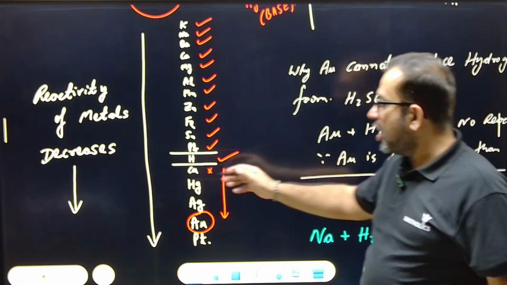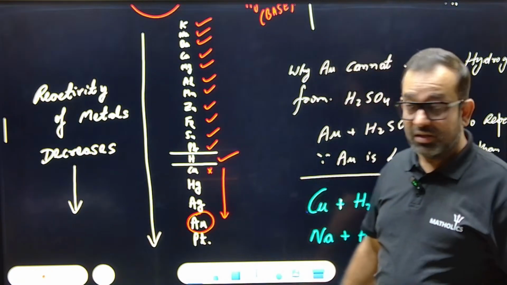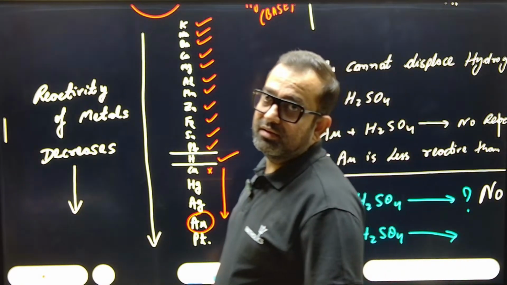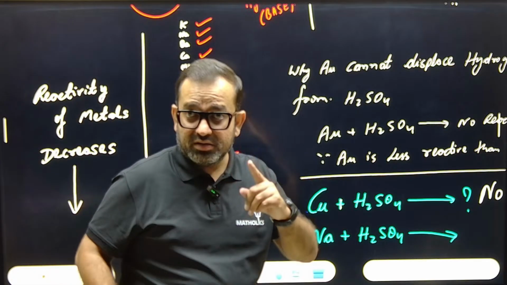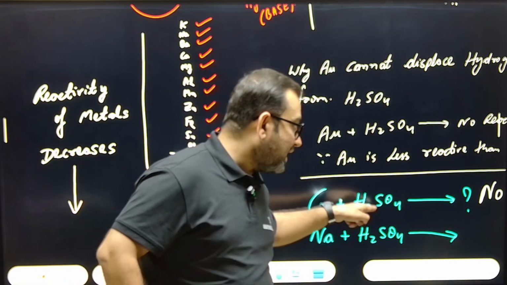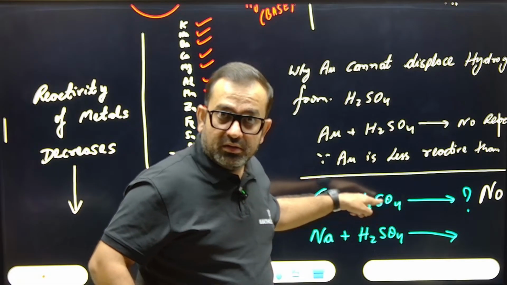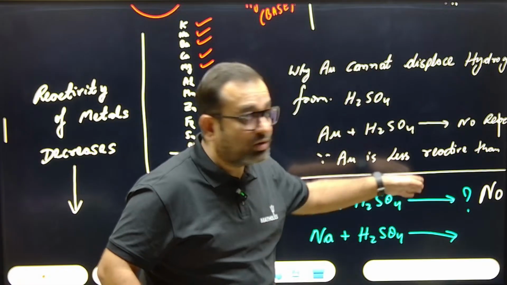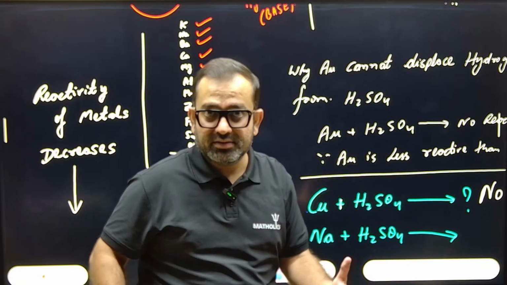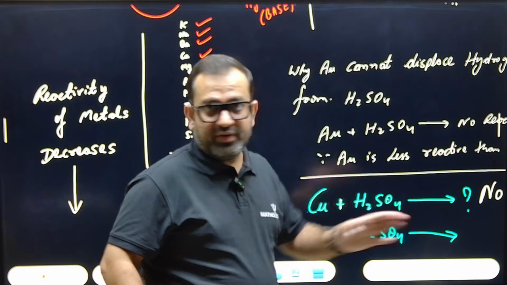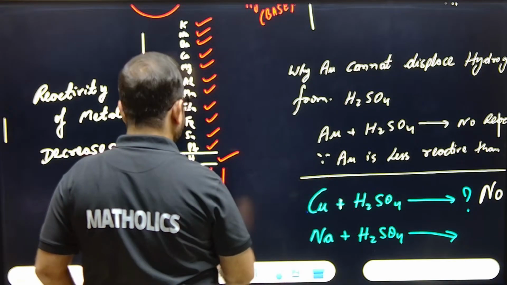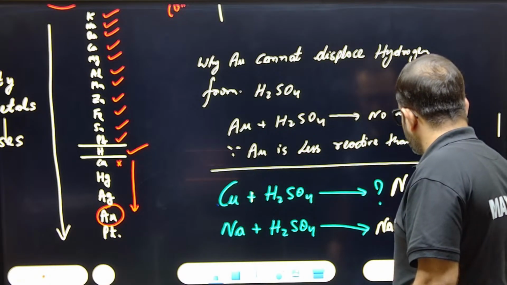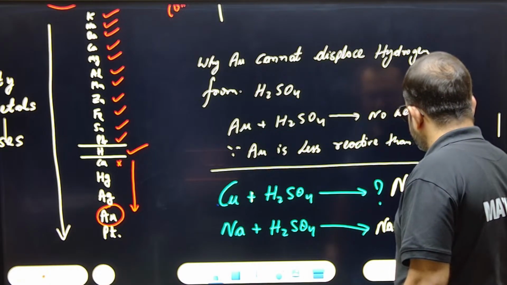And from this we can see that copper cannot displace hydrogen. But in some cases, if this H2SO4 is very concentrated, then copper can displace hydrogen. Mark my words. If this is highly concentrated acid and heat is also given, you have to heat the apparatus, then only this reaction proceeds, otherwise no. But Na plus H2SO4 gives Na2SO4 plus hydrogen gas evolved.